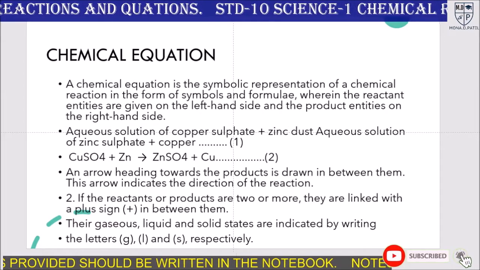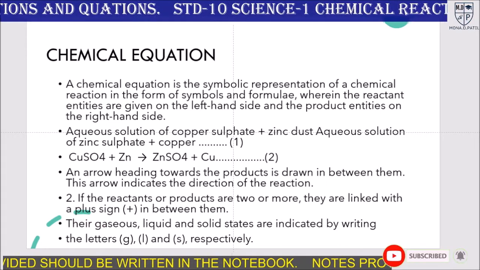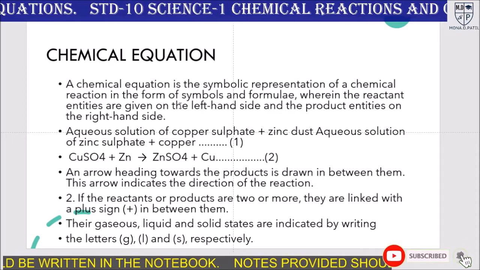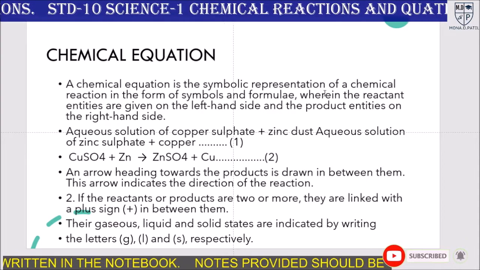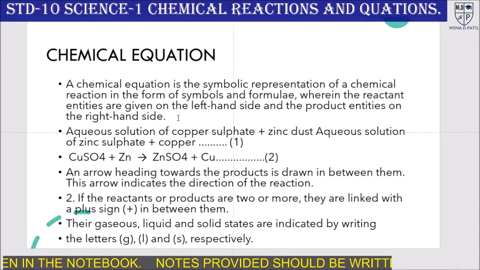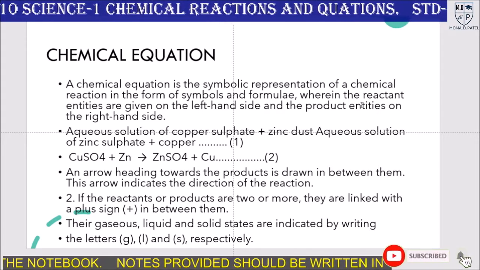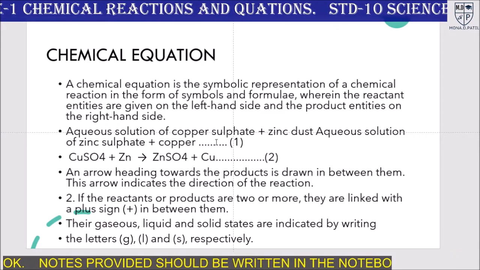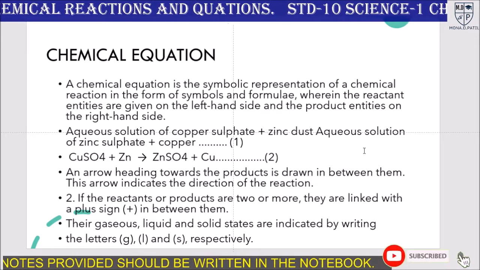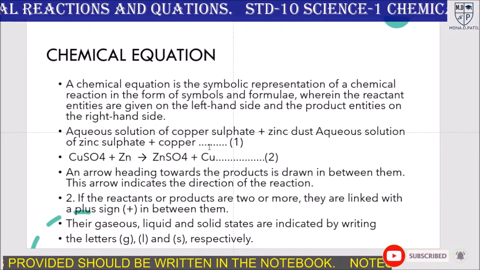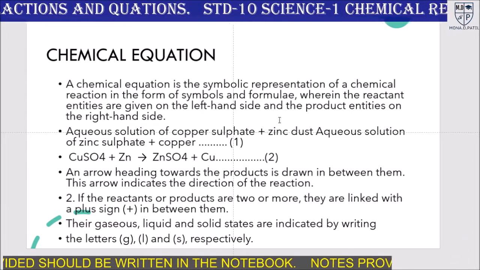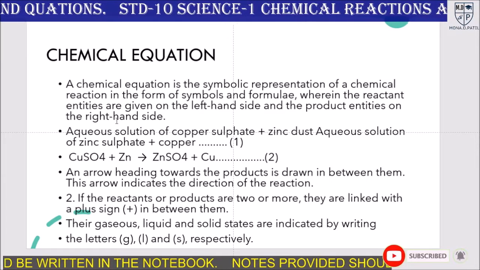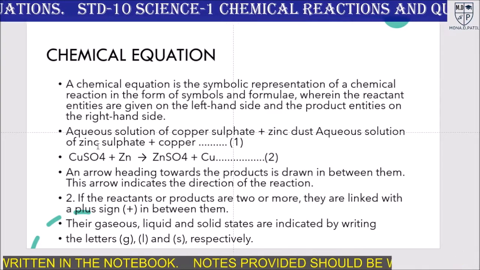Here, the chemical equation. The chemical equation is the symbolic representation of a chemical reaction in the form of symbols or formulae, wherein the reactant entities are given on the left hand side and the product entities on the right hand side. So here you can see: aqueous solution of copper sulfate plus zinc dust gives aqueous solution of zinc sulfate plus copper. This is one of the reactions, but writing and reading a reaction is very difficult when it is in a word equation. This is the word equation.